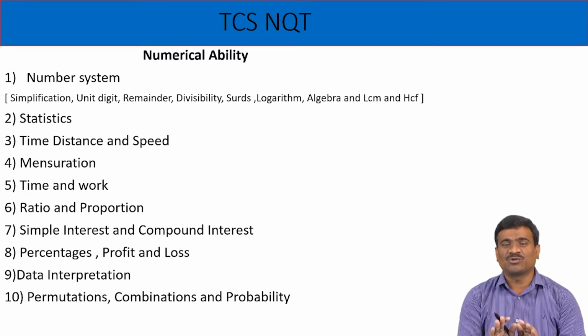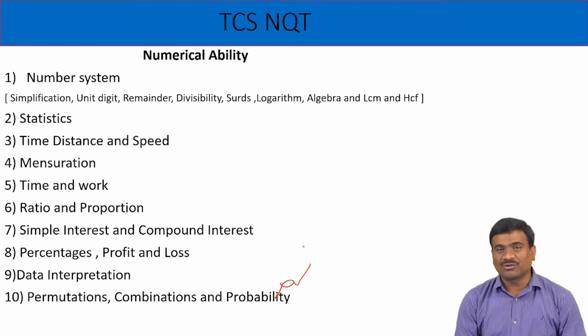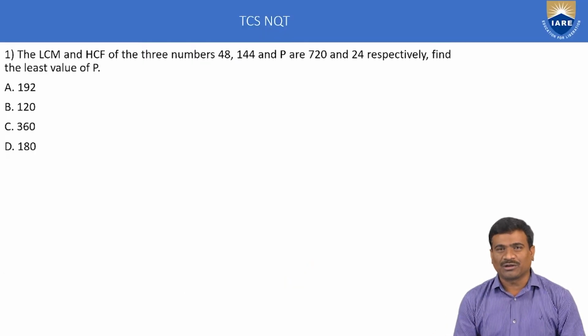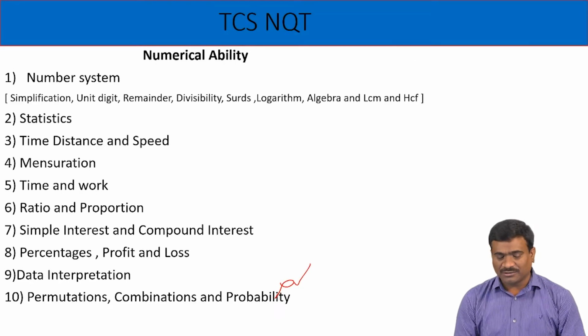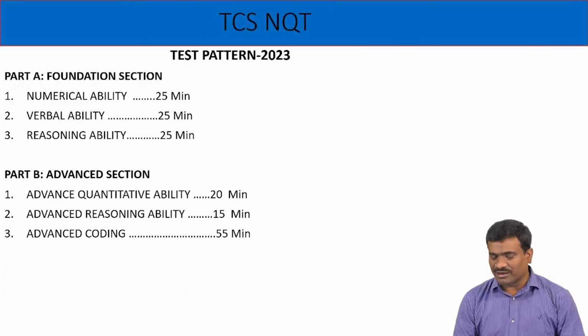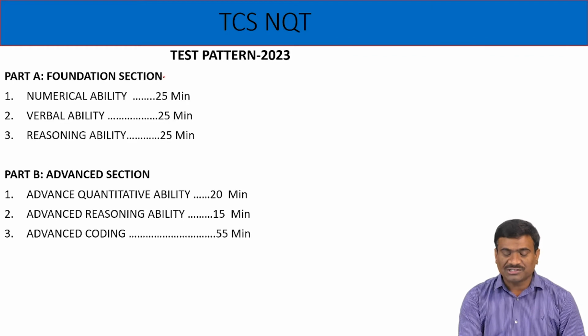Next, in the foundation section, there is no need to prepare permutations, combinations and probability. These topics are important only for the advanced section, not the foundation section.